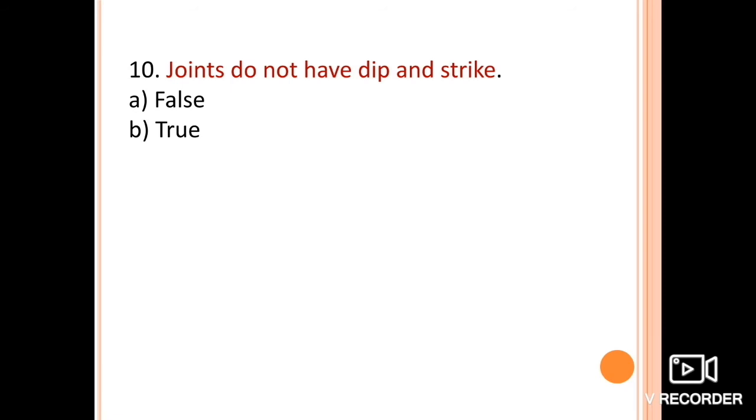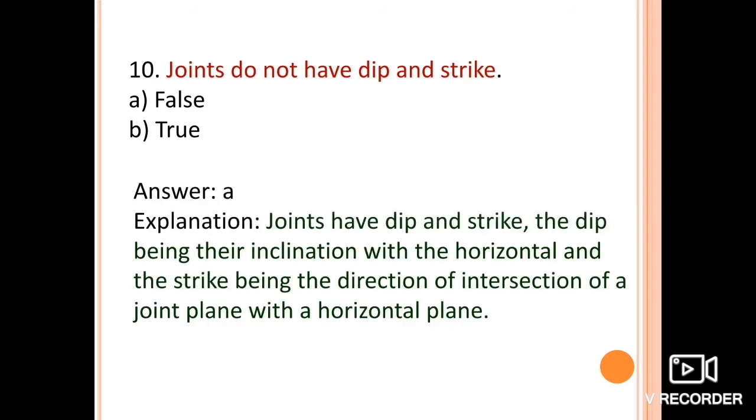Next one is, joints don't have any dip or strike. There is a statement given here that joints don't have dip and strike, whether it is true or false. This you have to take straight away as false, because joints have dip and strike both,